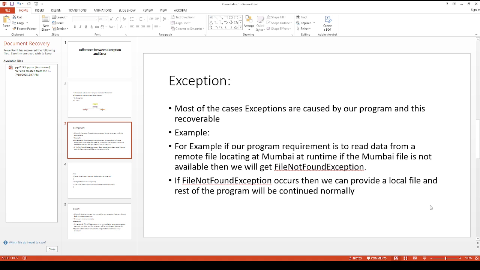Suppose we have a program to read a file from Mumbai, but if the file is not available, then we will get the FileNotFoundException. So how to handle this exception? We will give a local file for reading, and the program will continue normally.